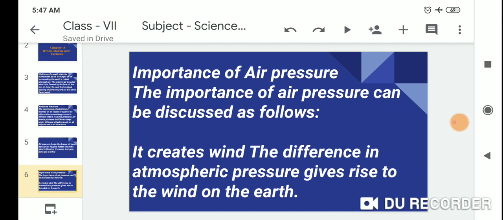Importance of air pressure. The importance of air pressure can be discussed as follows. The first one is that it creates the wind: the difference in atmospheric pressure gives rise to the wind on the earth.